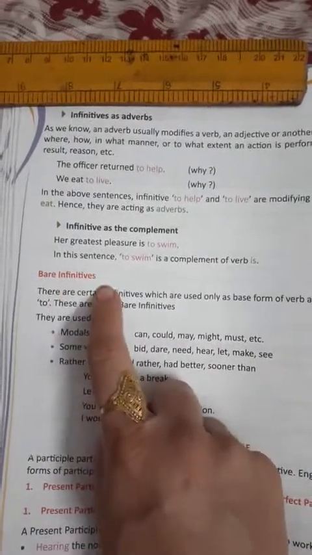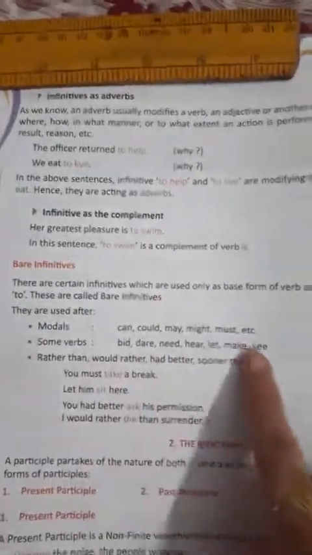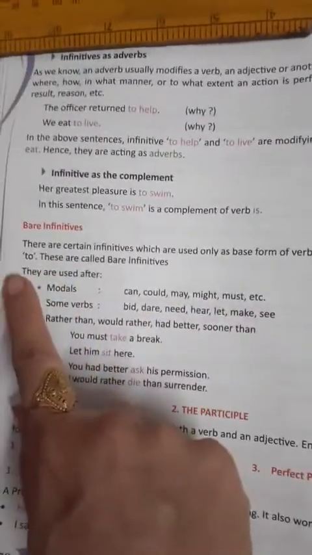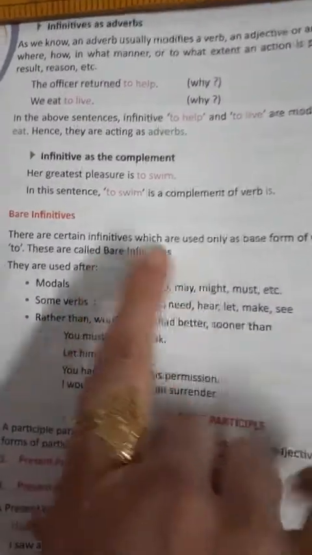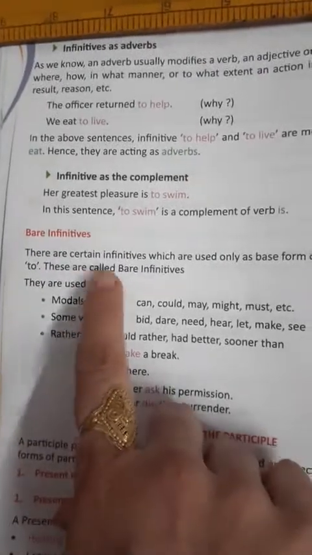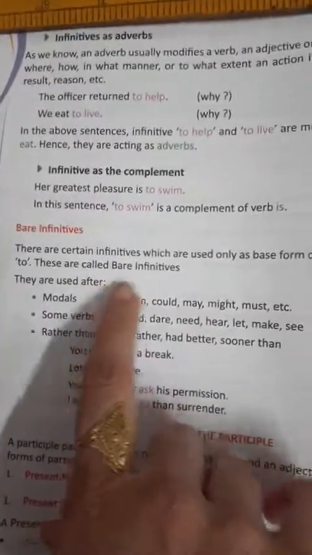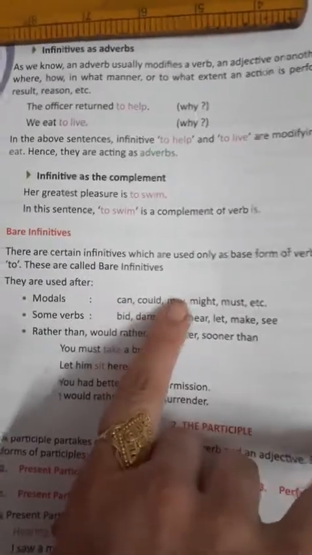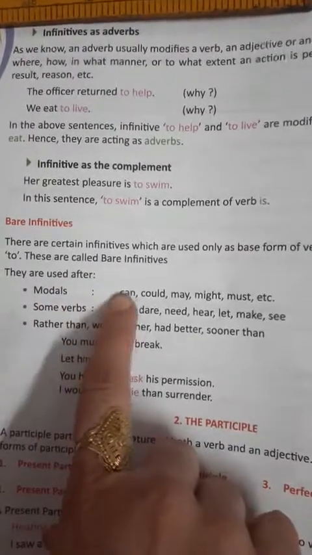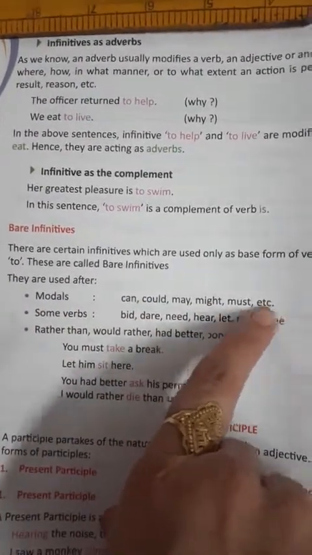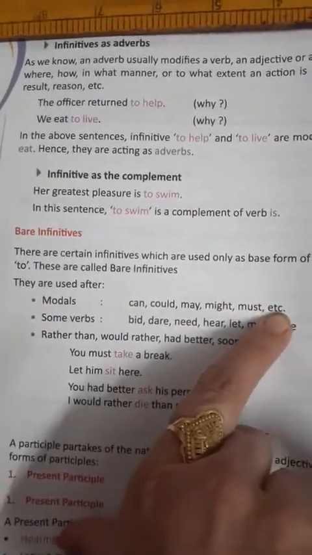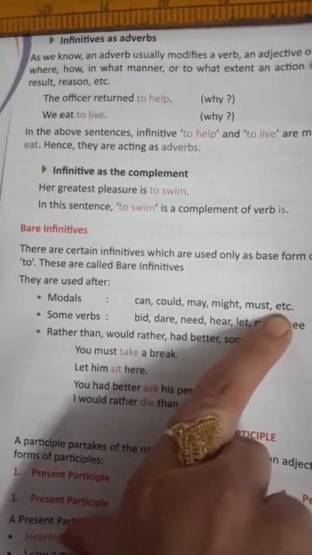Students, next is bare infinitive. There are certain infinitives which are used only as the base form of the verb and are not preceded by to. These are called bare infinitives. In these also there will be no change in the form of the verb according to the subject. For example, first of all, they are used after modals like can, could, may, might, must, etc. When some verbs are used after modals, there will be no change, and these are called bare infinitives.